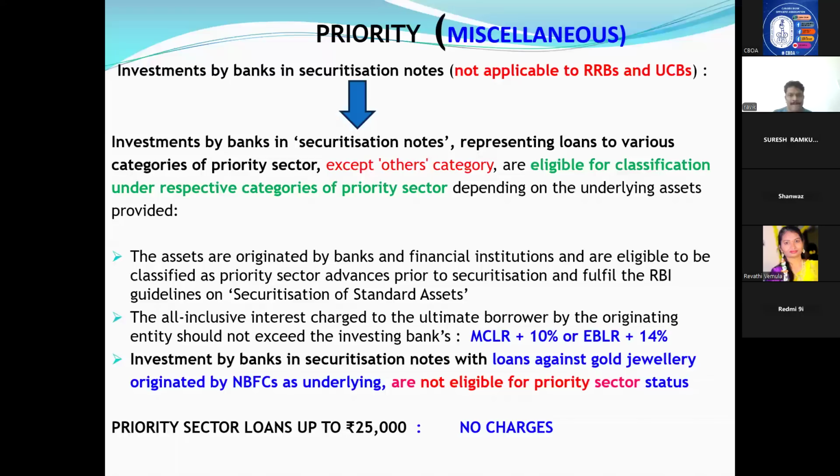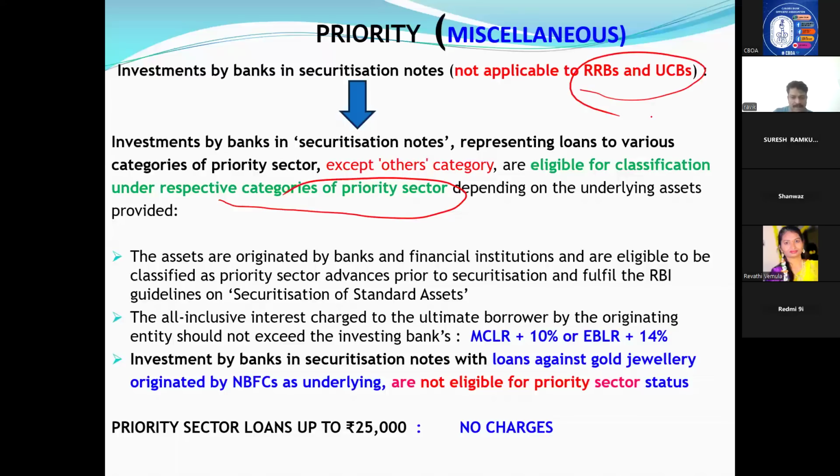Okay. Now some more additions here. Investment by banks in securitization notes. I told you this amount also we are adding, in the NBFC definition, I told you, you see in the first slide. Whatever banks are investing in securitization notes representing loans to various categories eligible for classification under priority, so investment by banks in securitization notes will be counted for priority sector. But one condition is there, you have to remember. Securitization notes are not applicable to RRB, UCB.